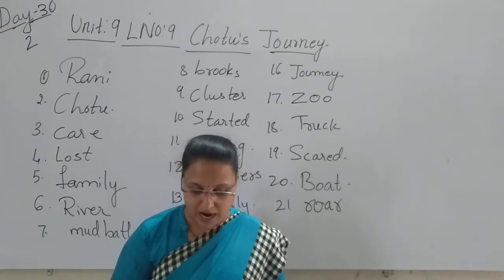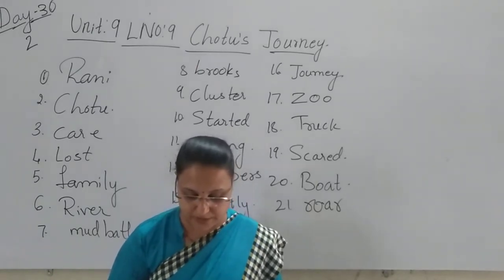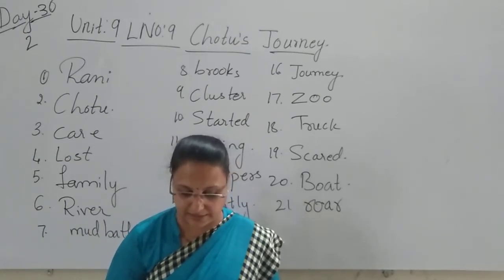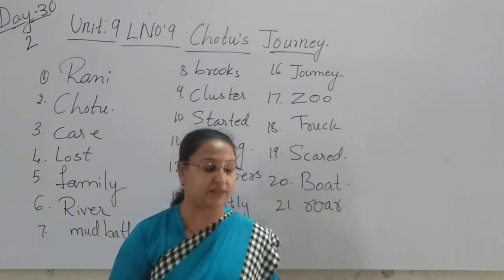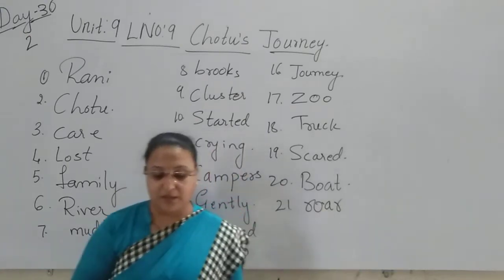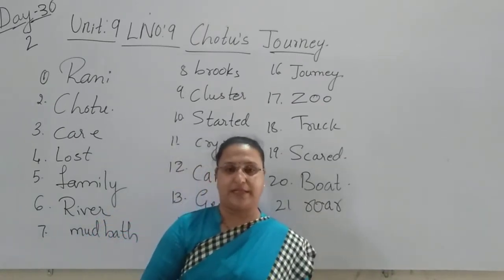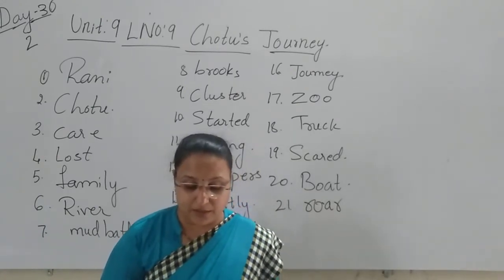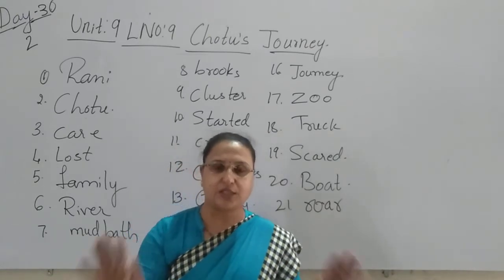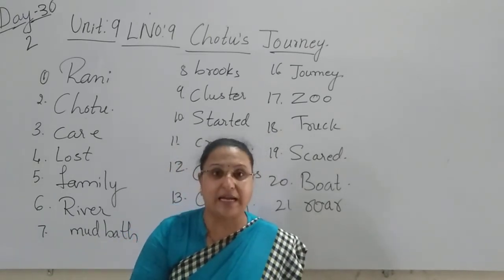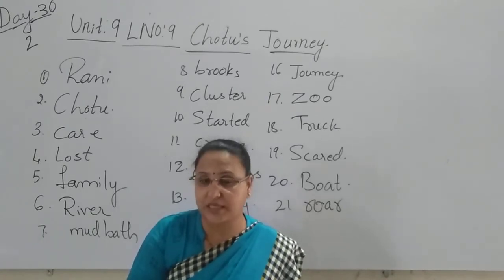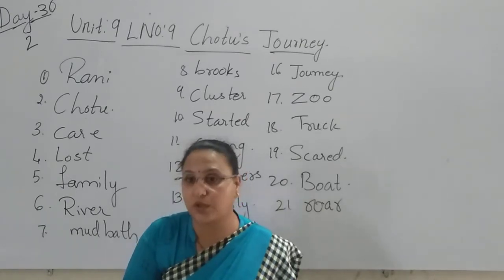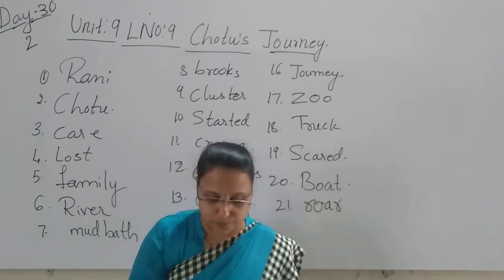Then what happened? After a little while, the truck stopped at an animal park. Chotu was happy to see grass and green trees again. They went a short distance in the truck, and there the truck stopped again. When the truck stopped there, Chotu saw the animals park. Where did the truck stop, children? The truck stopped at the animals park, which we call a zoo.